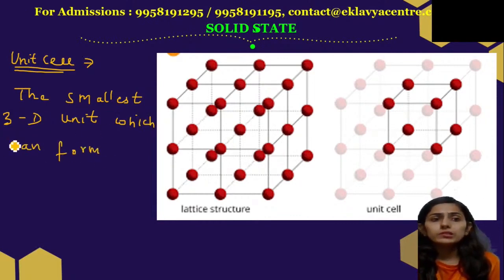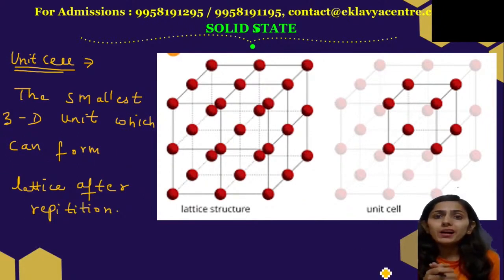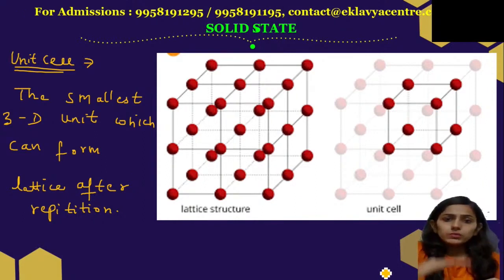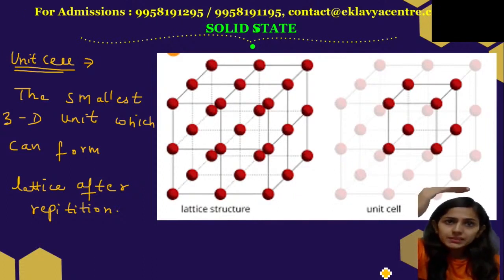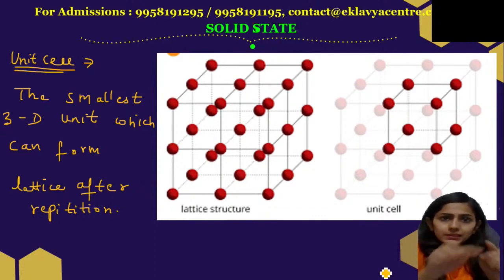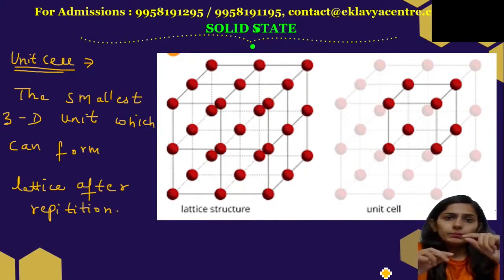For example, if we want to make a house, what do we do? We need to keep on adding the bricks one by one, right? Once we have a small cubic brick, I have to add a brick to its right and to its left, and above and below, right?